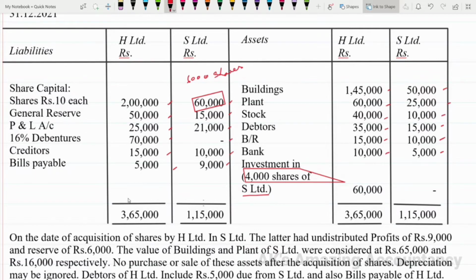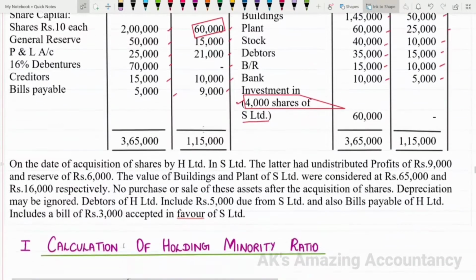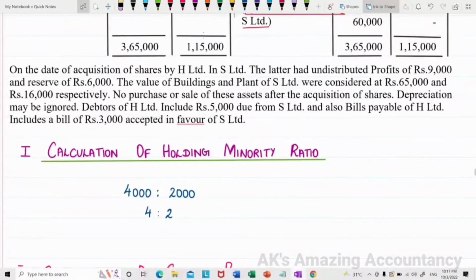Out of 6,000 shares, H Limited is investing in 4,000 shares of S Limited. So 6,000 minus 4,000, the remaining 2,000 shares are taken up by the outsiders who are called the minorities.